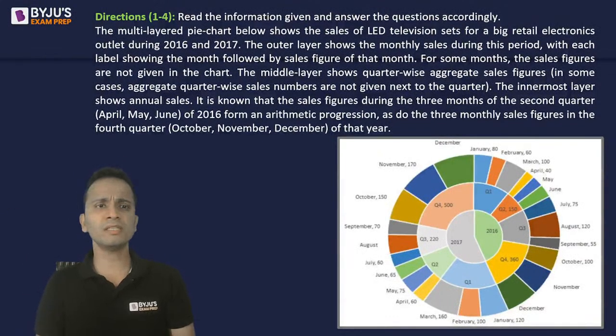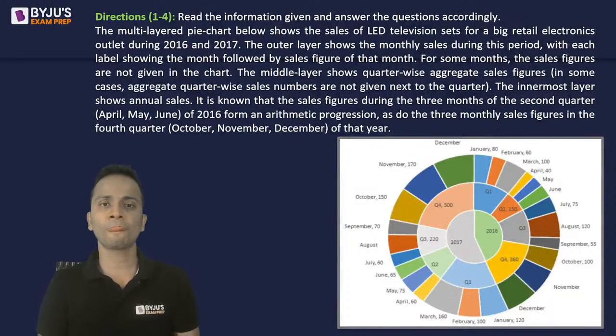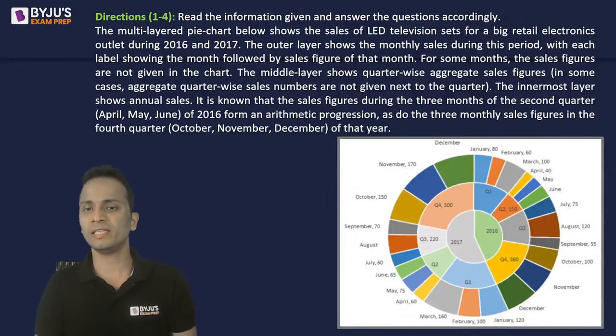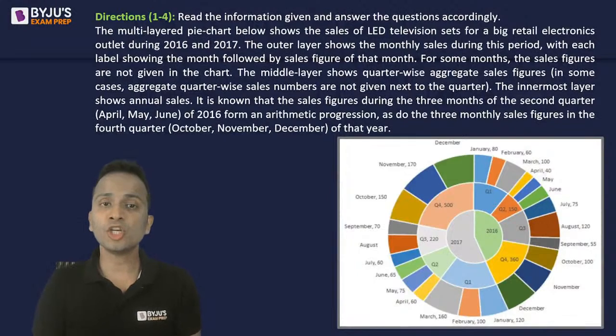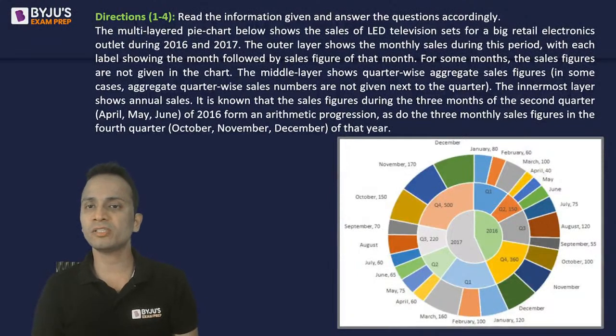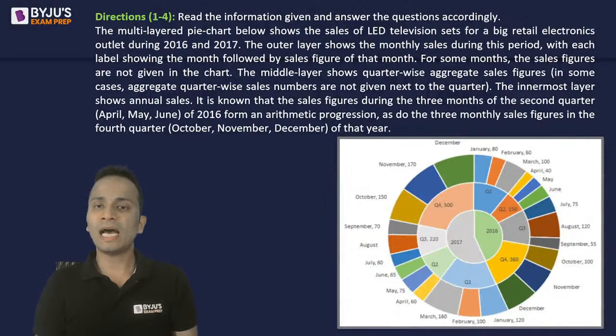Now for some months, the sales figures are not given in the chart. The middle layer shows quarter-wise aggregate sales. In some cases, aggregate quarter-wise sales are also not given. The innermost layer shows annual sales in a similar manner. It is known that the sales figures during the 3 months of the second quarter, April, May, June of 2016, form an arithmetic progression, as do the 3 months' sales figures in the fourth quarter, October, November, December of that year. So this is the entire data.